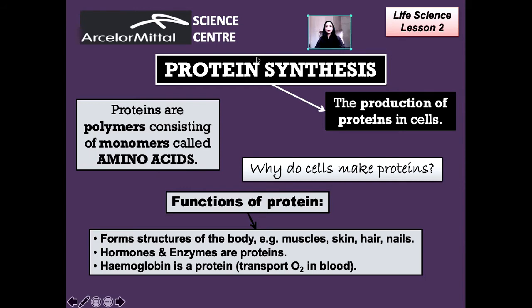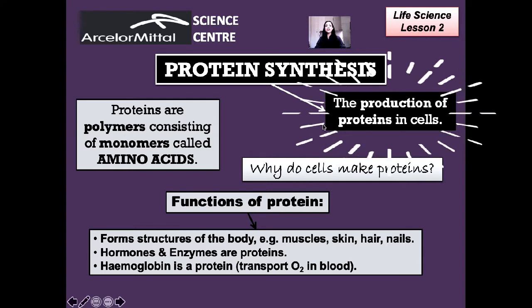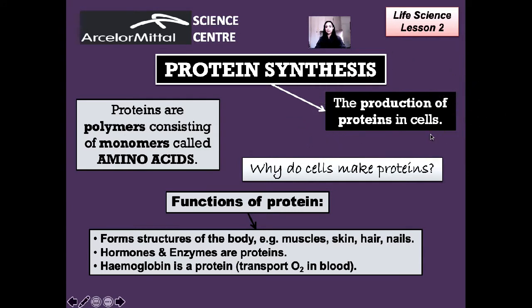So we see protein synthesis is the production of protein, or the manufacturing or the making of proteins inside cells. But what are proteins? Proteins are polymers consisting of monomers called amino acids.